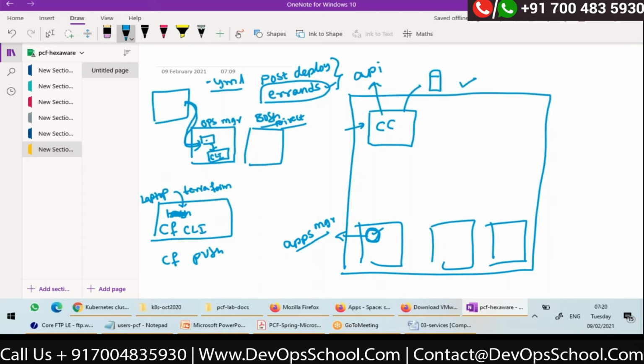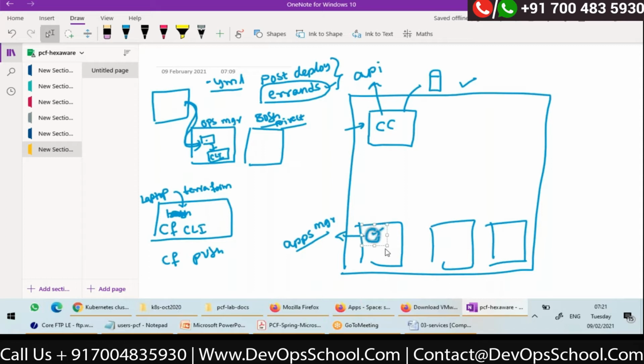Suppose I want database as a service, it is not available in Cloud Foundry. Redis as a service, it's not available. Like that. If you want services, let's say you are a developer and I am your administrator. You as a developer know that your application requires MySQL service, MySQL database. Now what you, the developer, have to do is ask the administrator, hey administrator, make MySQL service available to me in marketplace, right?